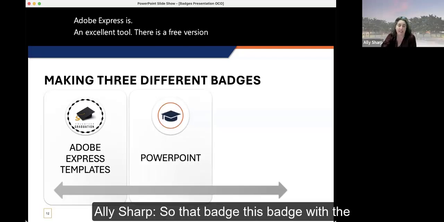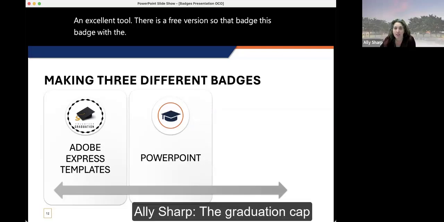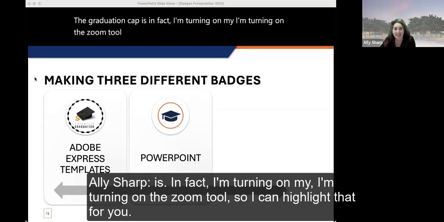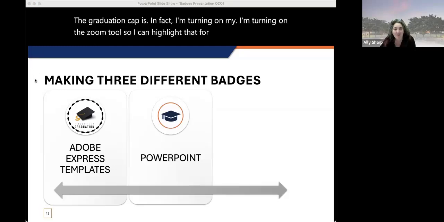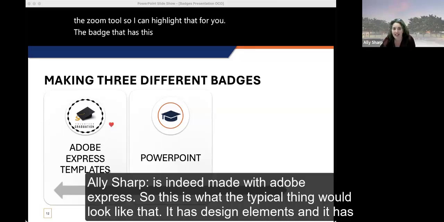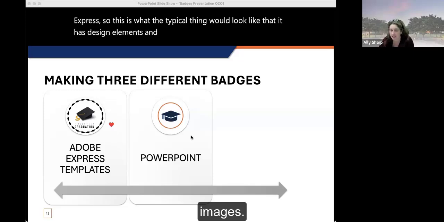So this badge with the graduation cap, I'm turning on the Zoom tool so I can highlight that for you. The badge that has this one is indeed made with Adobe Express. So this is what the typical thing would look like, that it has design elements and it has images.